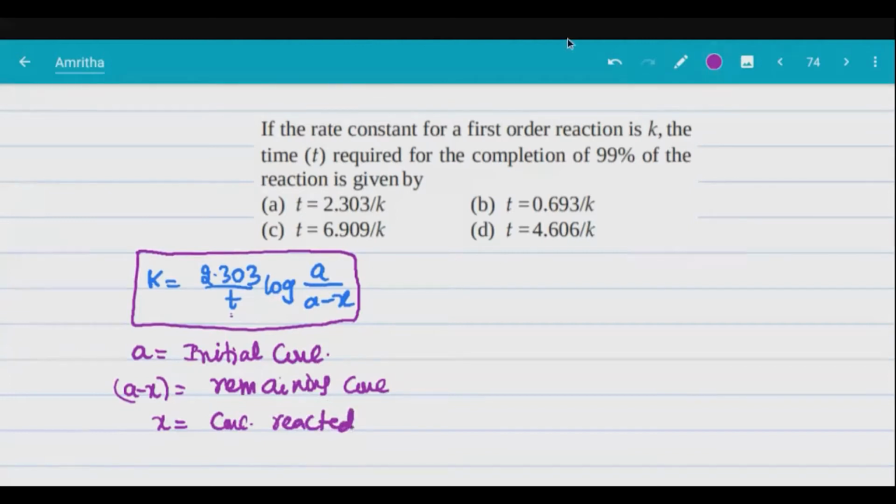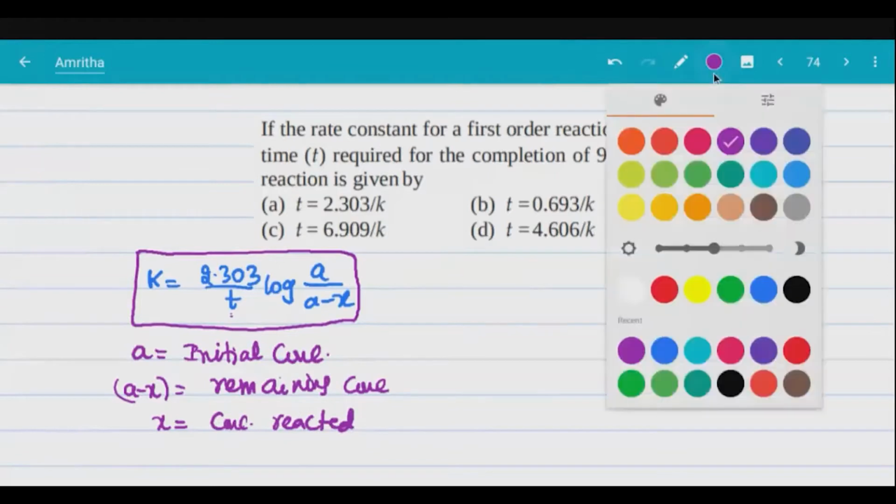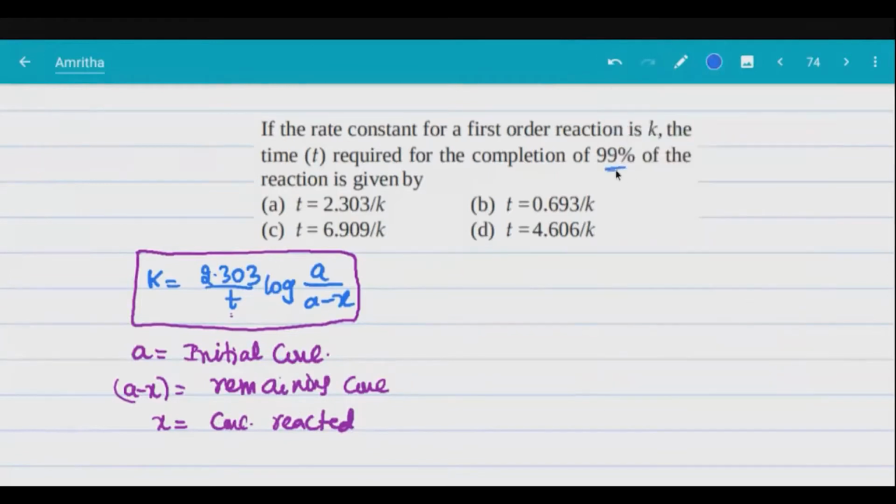99%. What does 99% mean? Initially nothing is given, so let us assume 100% initially. So we substitute: K is equal to 2.303 by T log 100 by 1. If 99% is reacted, 1% is remaining.